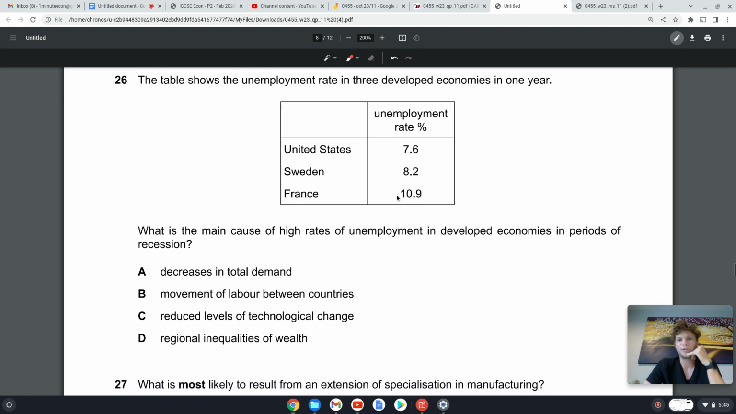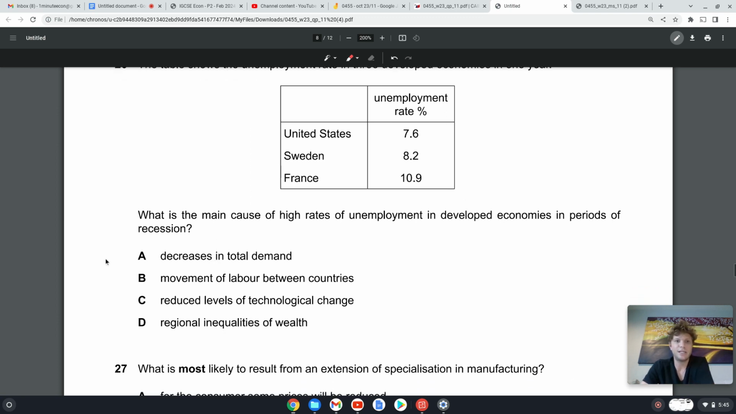So unemployment rate is calculated as those who don't have a job but are looking for a job divided by the labor force. So what is the main cause of high rates of unemployment in developed economies in periods of recession? Decrease in total demand, yes.